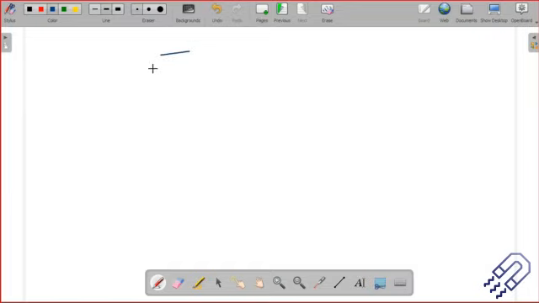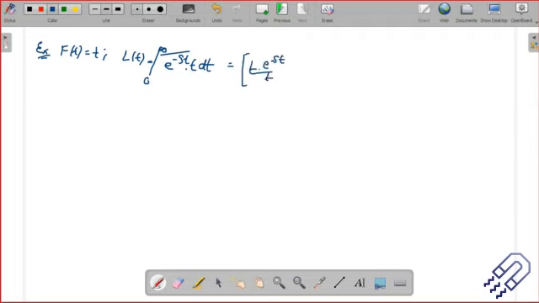Maybe I can take some examples now quickly. Let's talk about a function as t. Then you can find out the Laplace transform of that. Whenever you do this, you have to be a bit fast. The standard integration should not be a problem. So straight away you know that t would be the first function, right? It will be t e to the power minus st divided by minus s.